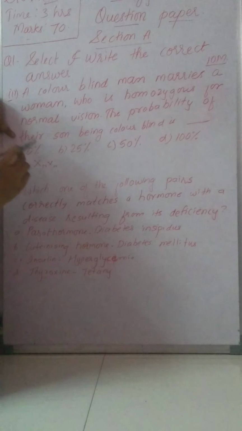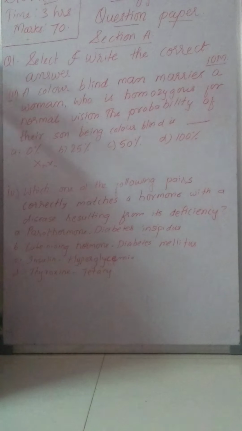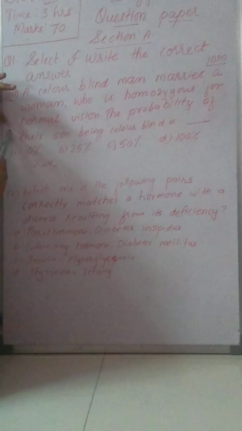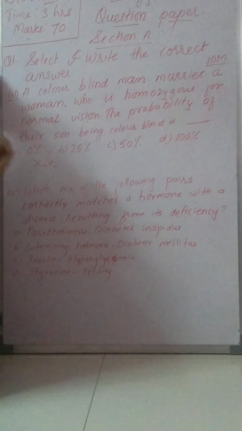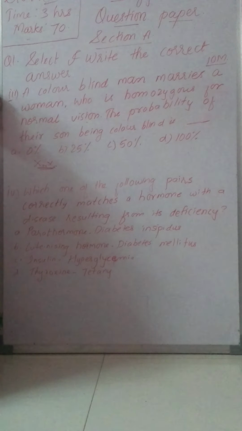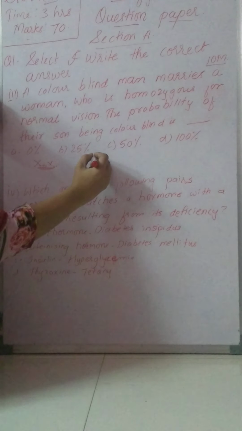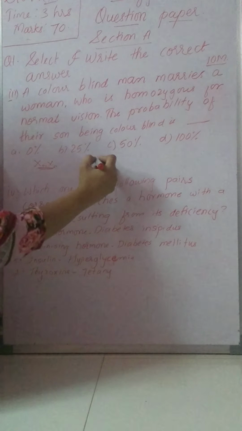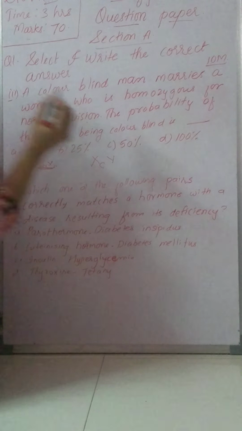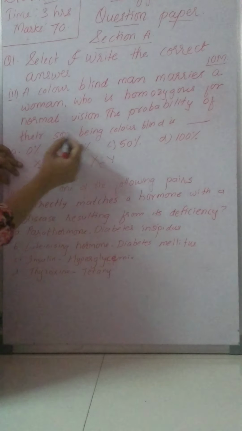So what will be the probability of the son being colorblind? See here, as you know, this disease is present on the X chromosome. Now, the female has both X chromosomes normal, and the male has an X that has the disease, but our question is about the probability of their son.